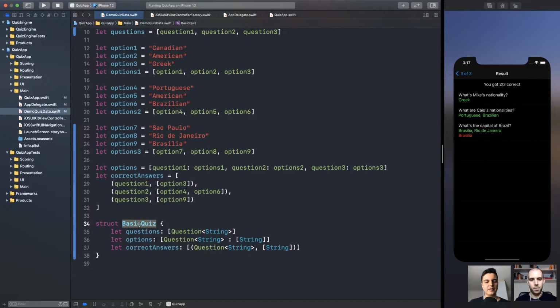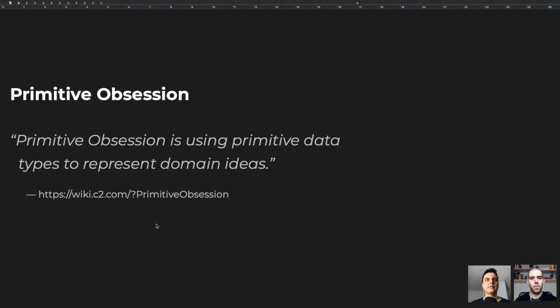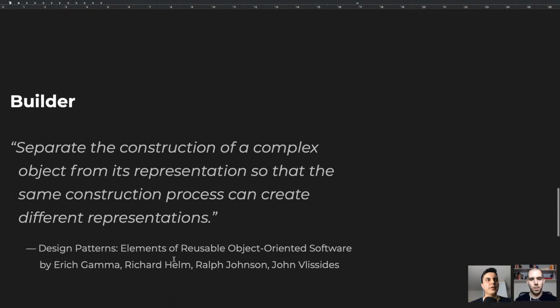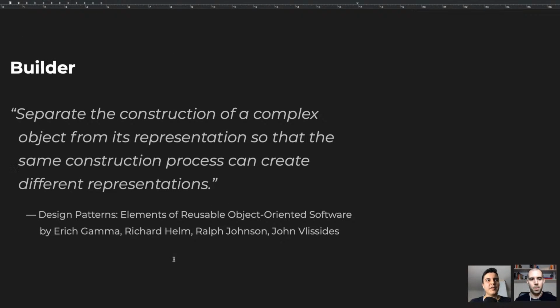That's a good case for the builder pattern. Builder pattern separates the construction of a complex object from its representation, so that the same construction process can create different representations. So the idea is to separate the construction of the basic quiz type from its representation, because the construction of it is complex, but its representation doesn't need to be. Make sense? Fantastic. Yes.